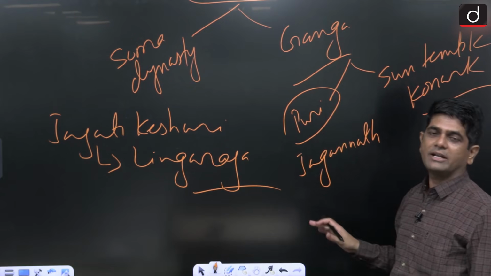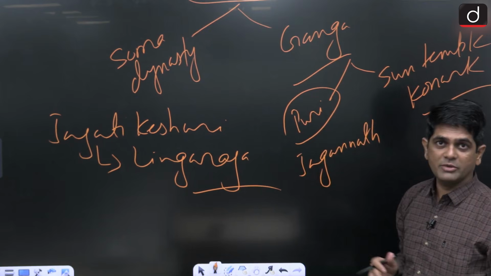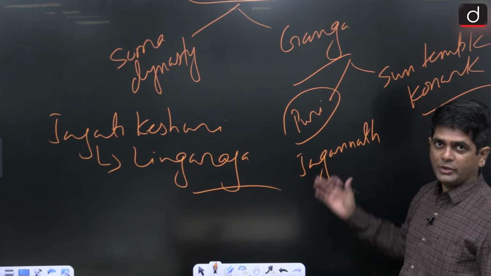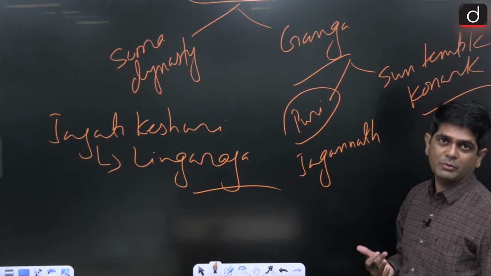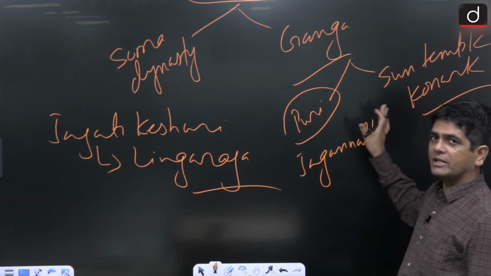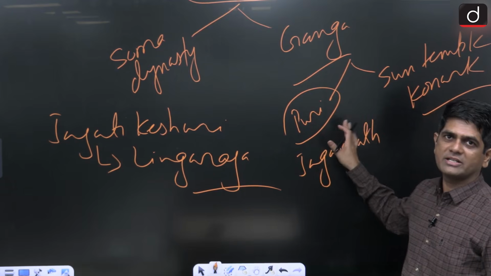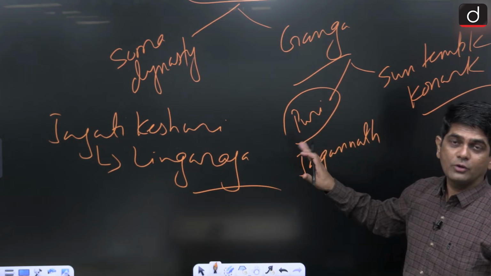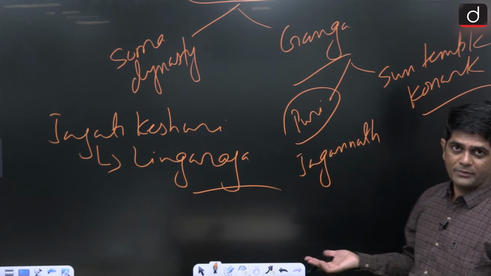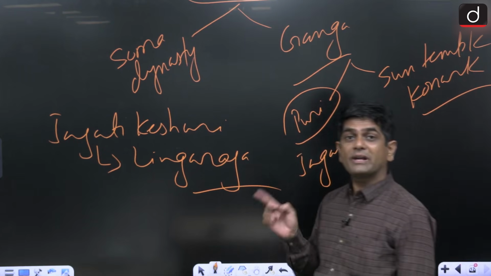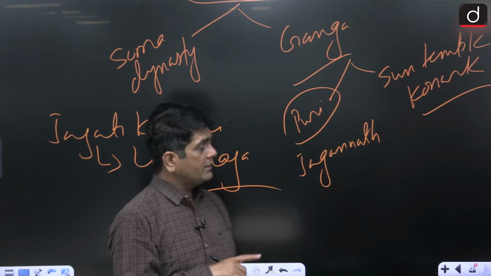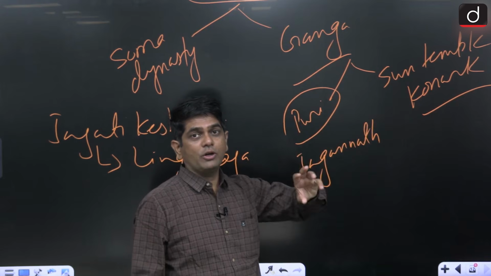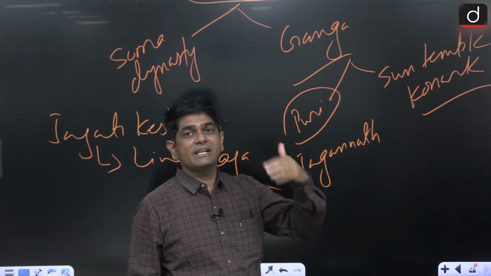It was built by Narsimha Varman Gang. Remember the name of the ruler, Narsimha Varman Gang. Built with which material? Granite. And the European sailors called this temple what? Pagoda or Black Pagoda. Who called it? European sailors. And they used this Konark Sun temple to locate what? The location of the various parts of India.